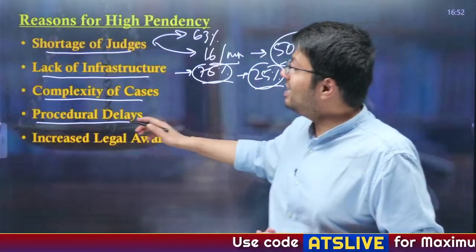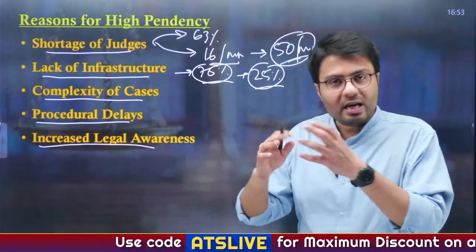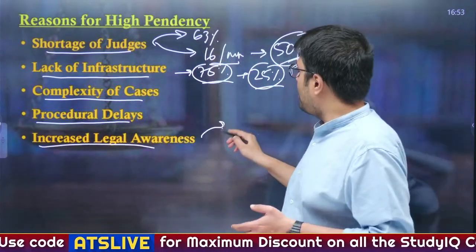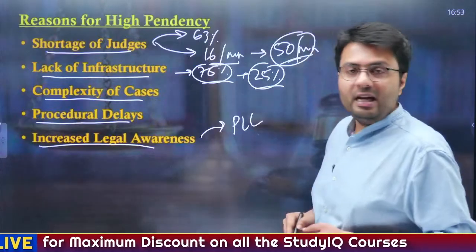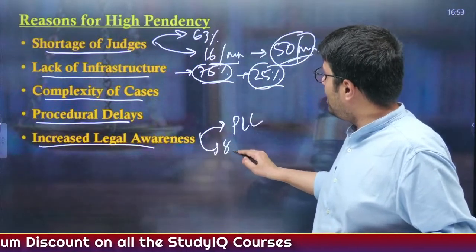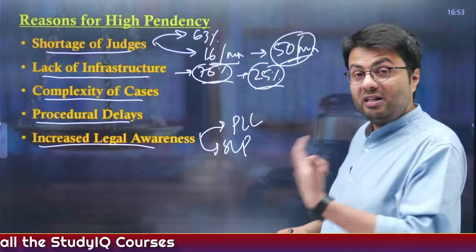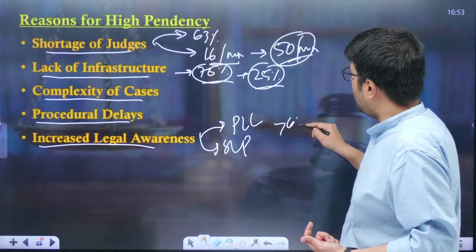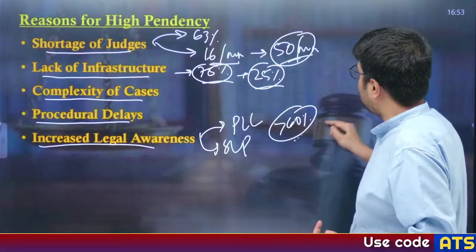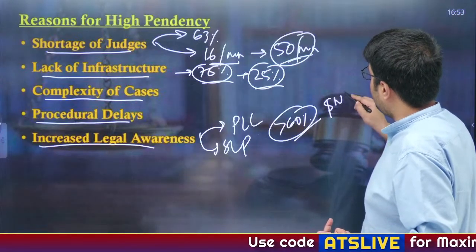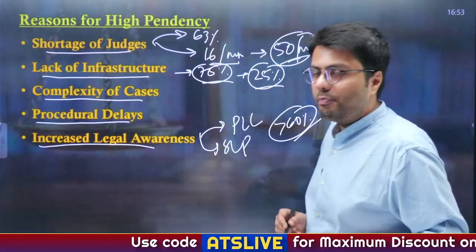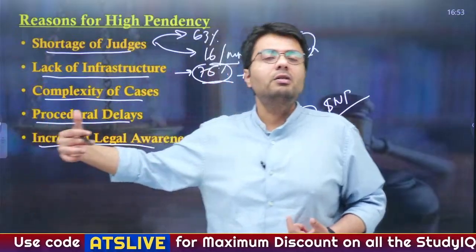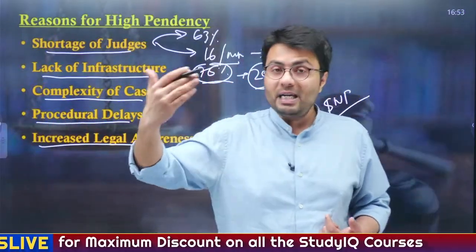Also, as recently there is an increased amount of legal awareness among people, that is why you see the amount of PILs that have been filed in India's courts, and the amount of special leave petitions filed in the Supreme Court, have increased. Approximately more than 60% of newer pending cases are cases that were admitted into the Supreme Court by special leave petition. So these are the reasons why there is currently a high pendency in India's courts.